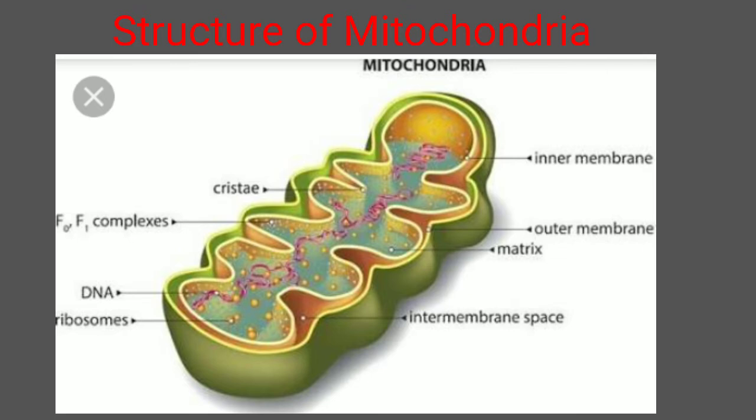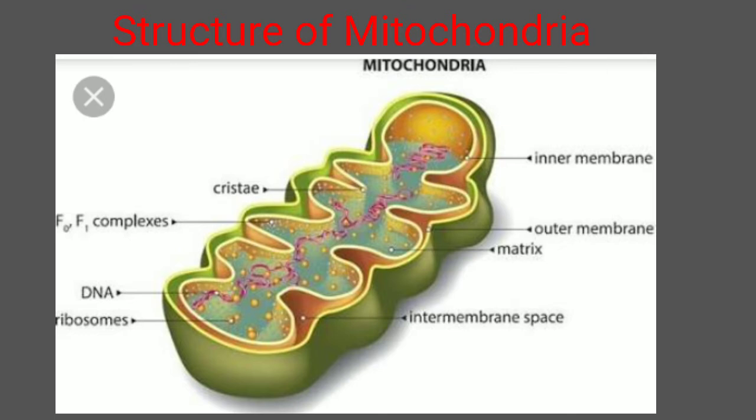That means every outer component or material can pass through this outer layer, which is called the outer membrane, and it has porin proteins which form channels for the passage of these molecules through it. So they are made up of specialized proteins.